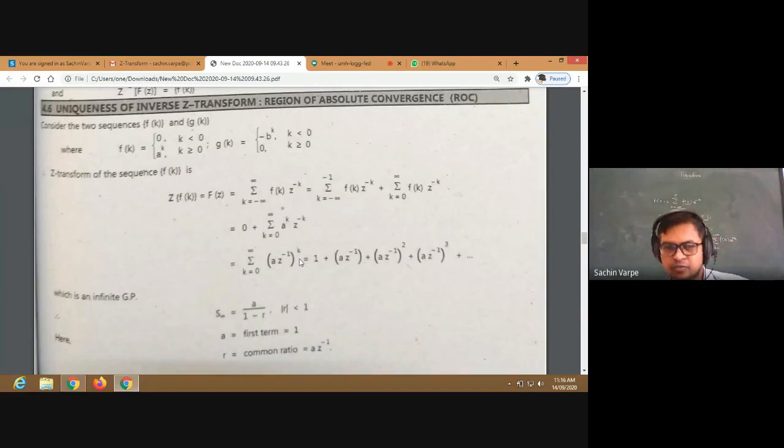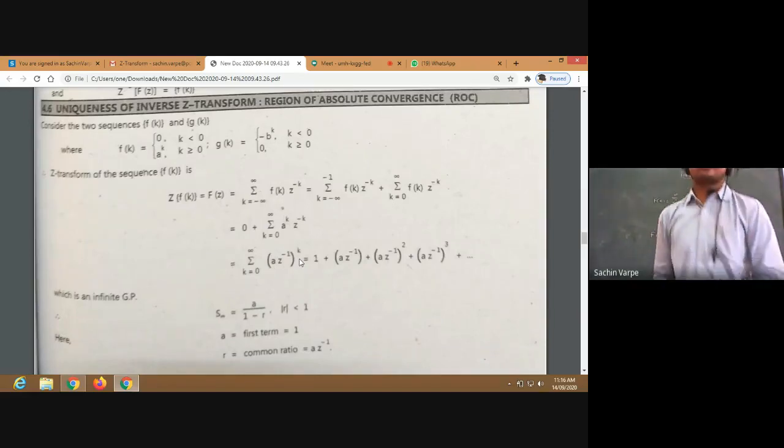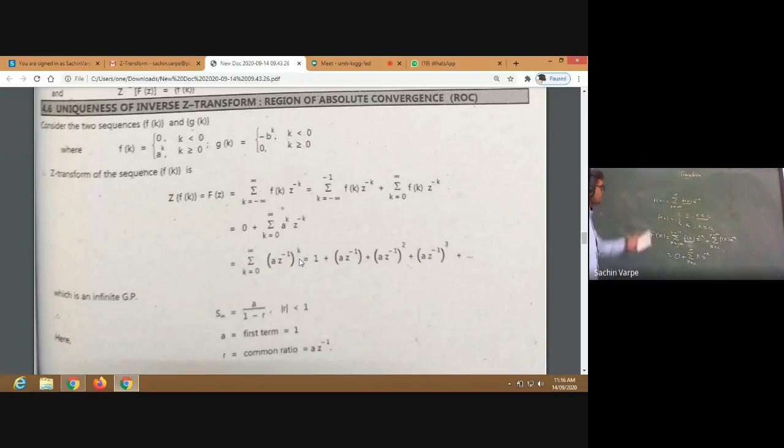So on the board, we have given the function f of k as a causal sequence: 0 for k negative, and a raised to k for k non-negative.